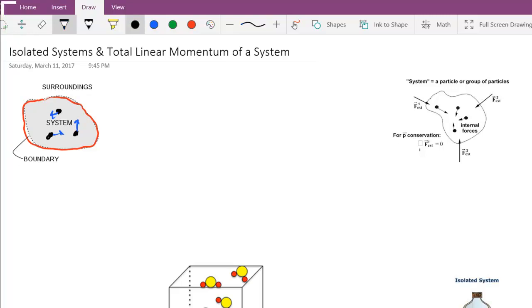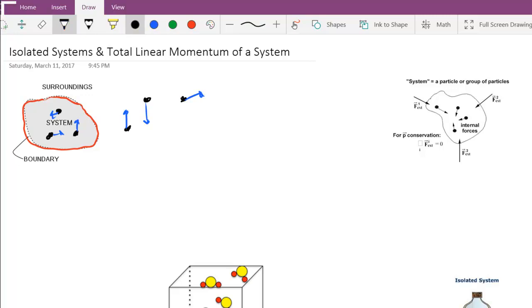So if these 3 particles were over here instead, maybe even with a different orientation, then my system would still be just these particles, and maybe they're moving differently now because they collided or something. Then my system would just be this collection of particles. So a system is either a region of space or a single particle or a collection of particles. We could have an infinite number of particles in our system.